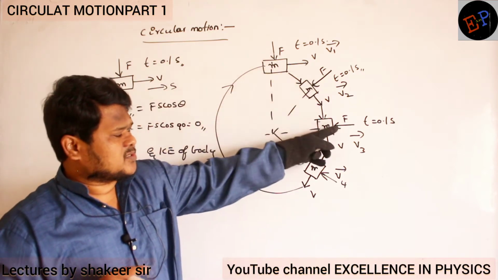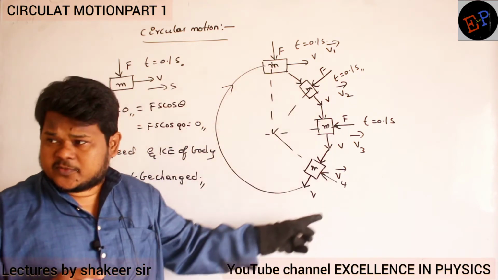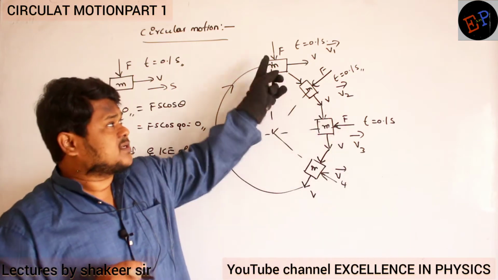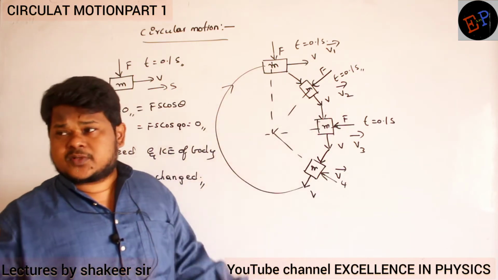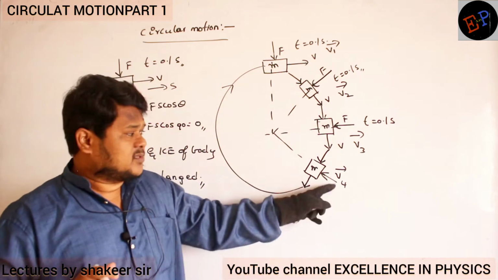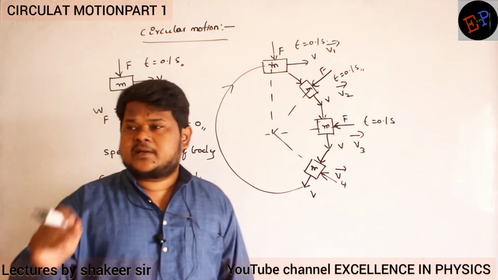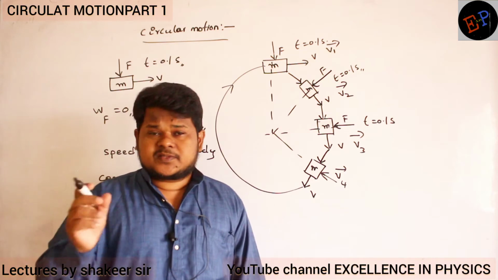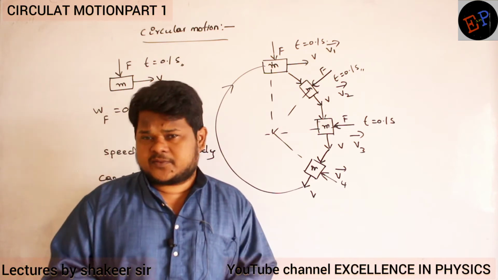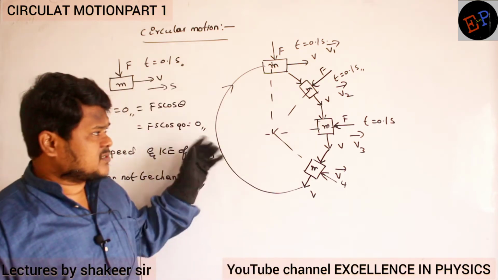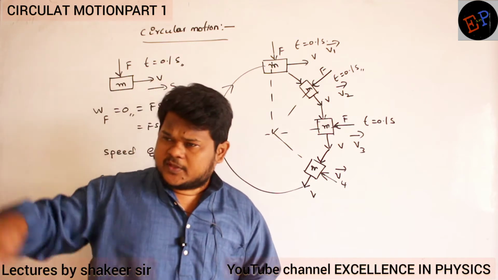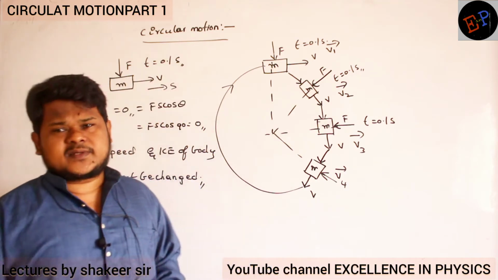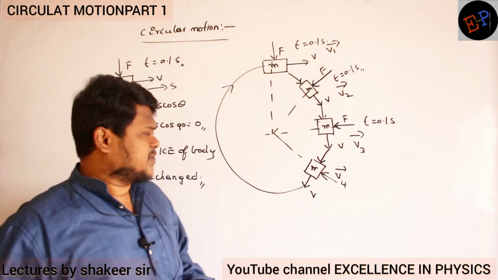This force is responsible, and what is the direction of this force? Towards the center of the circle. And this force we can call centripetal force. What is the name of this force? Centripetal force. So what is meant by centripetal force? The force which is responsible to make the body move in a circular path is called centripetal force. Clear? That's it. Make a note of it.